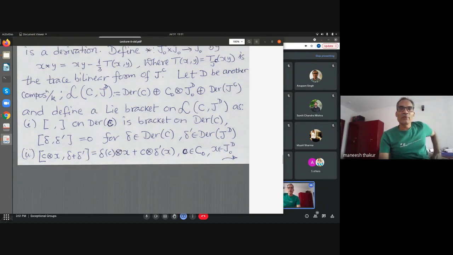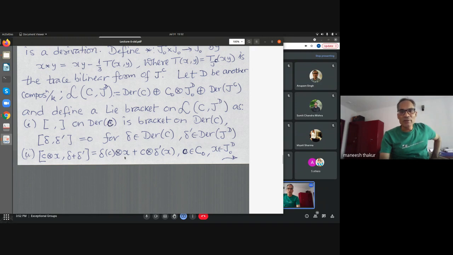And then I have to define the various brackets. So I have defined the bracket here. Of course, the bracket here again coincides with something that will follow from here, and this with this is 0. So let's see how the mixed things happen now. Let's take C tensor X belonging here, with delta plus delta prime, so delta is from derivations of C and delta prime is from derivations of JD.